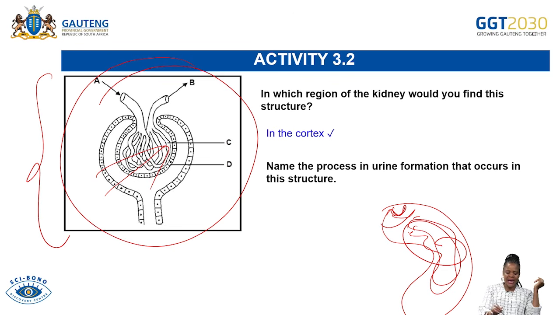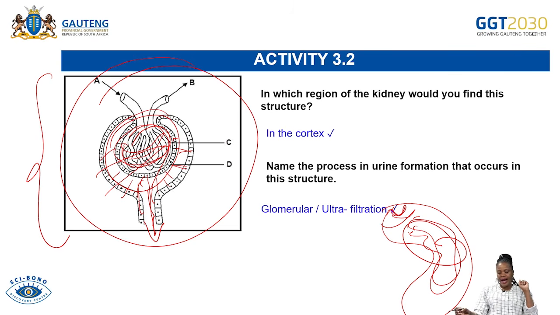So in other words, ultrafiltration forms urine, because all the big particles, all the big substances will remain up there, and the small substances which are not needed will pass through. So the formation of urine is done by ultrafiltration, or by glomerular filtration.